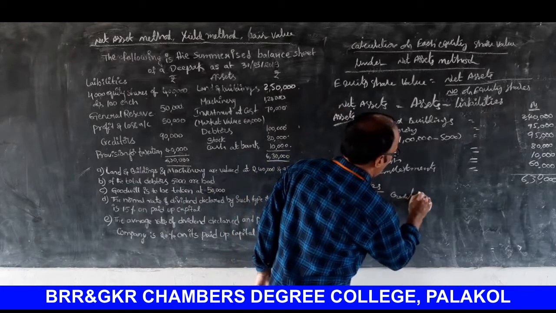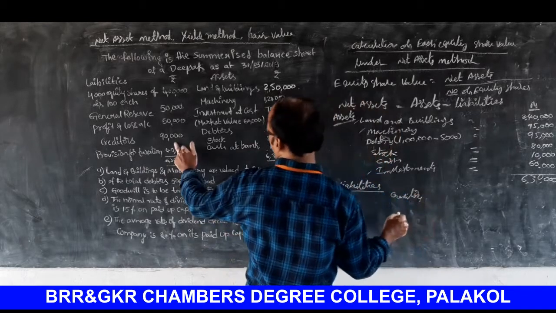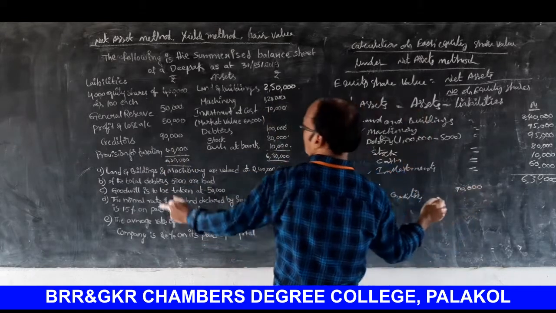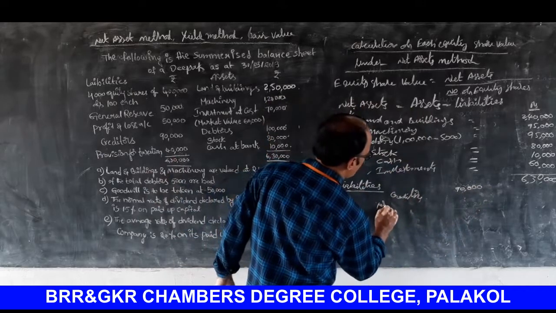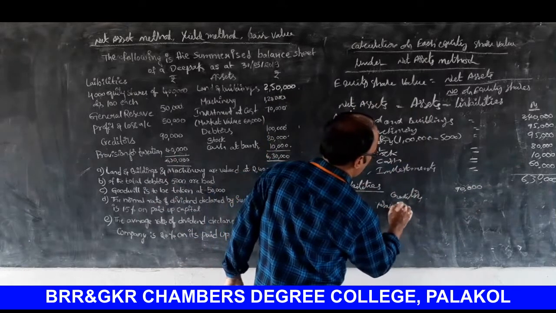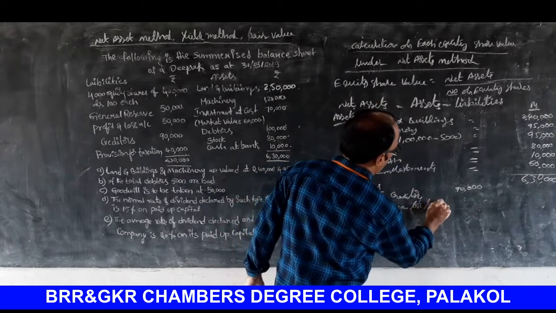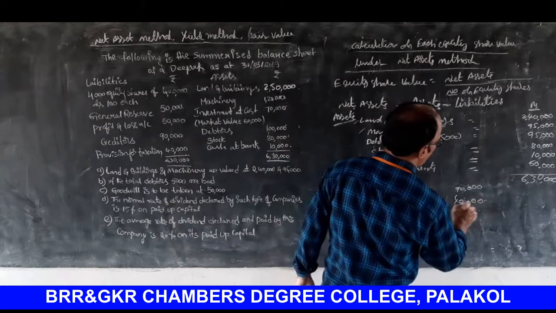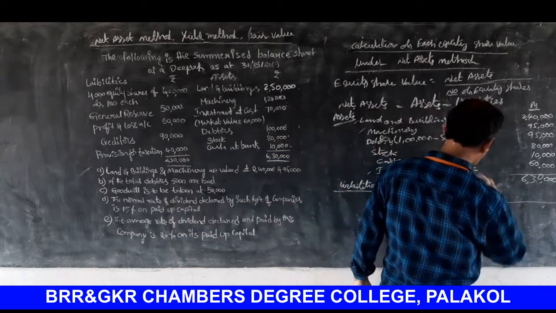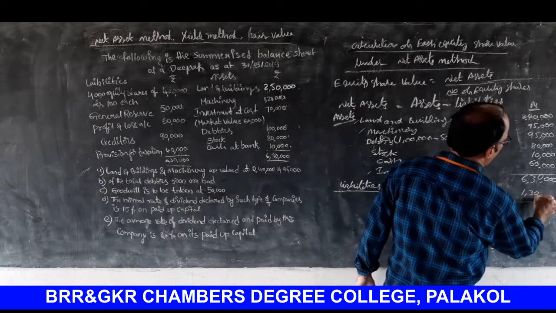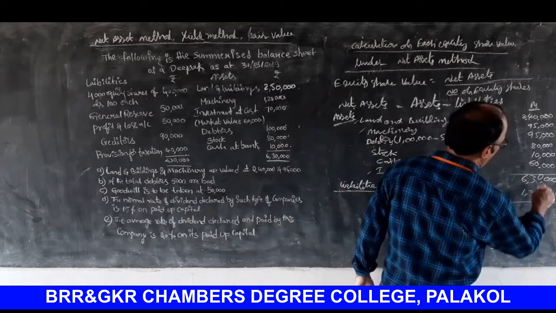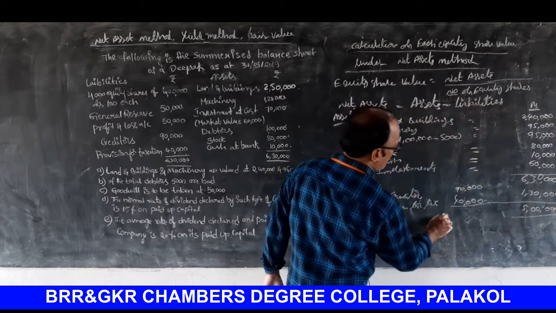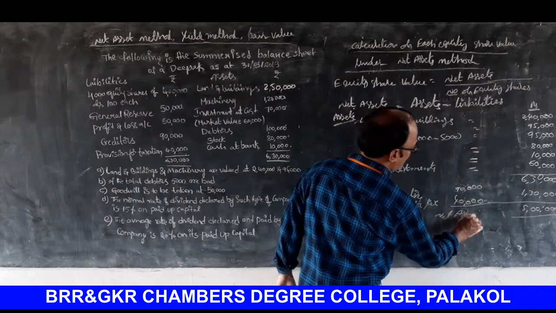So, creditors, how much? 90,000. Next, provision for taxes. Provision for taxes, how much? 40,000. So total 1,30,000. Okay, 5 lakhs. The 5 lakhs amount treated as net assets.